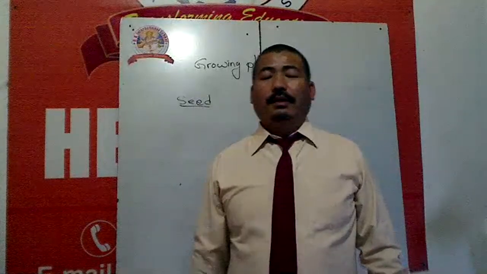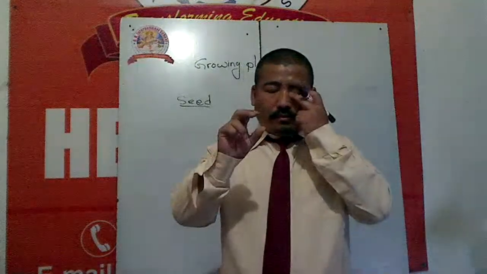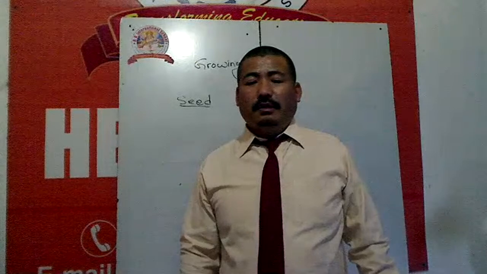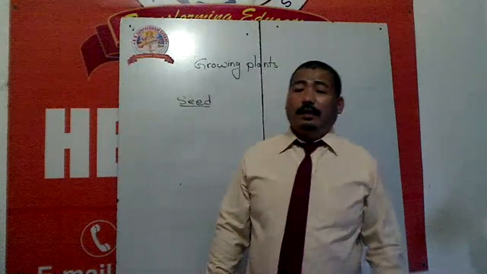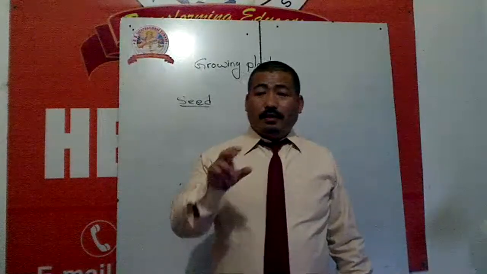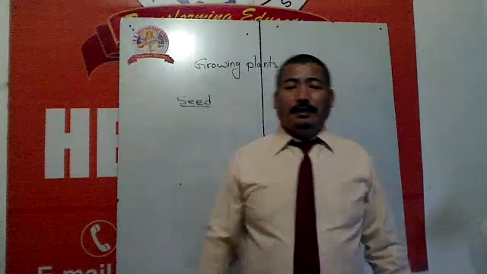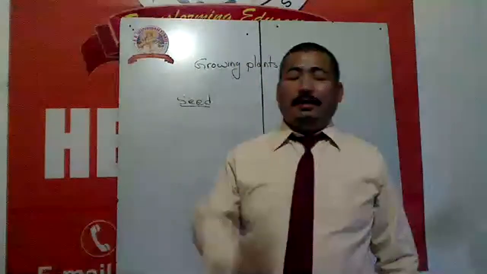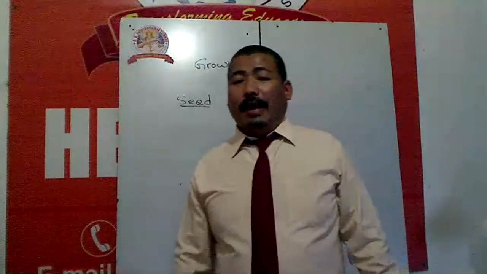While you eat fruits, inside the fruit you get seeds, and in some of the vegetables which we eat, that is also actually a fruit. We only eat it as a vegetable. Inside that we get the seed. Those seeds grow into plants.